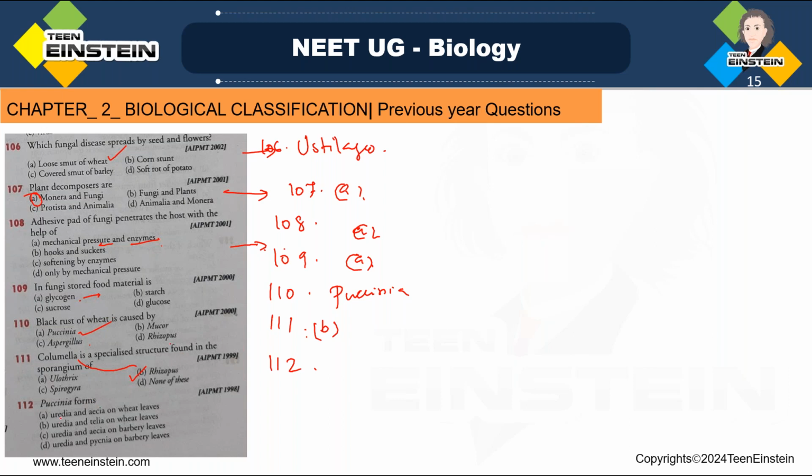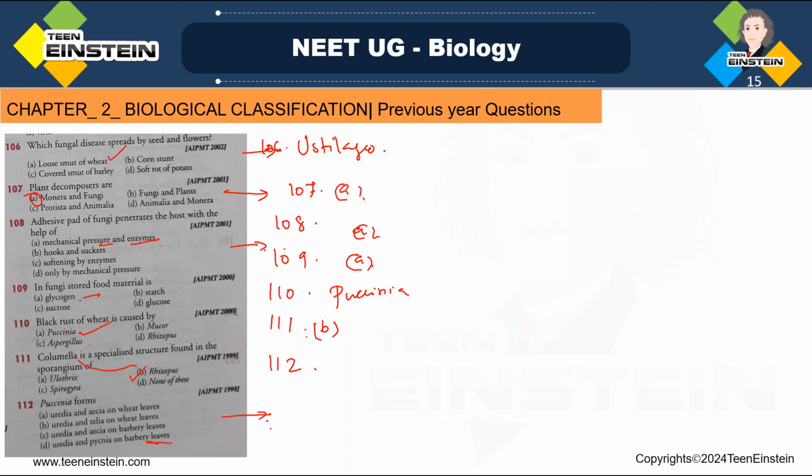Puccinia forms, first option, uredia and aecia on wheat leaves, then uredia and telia on wheat leaves, uredia and aecia on barley leaves, then uredia and pycnia on barley, sorry, barberry leaves. Okay, barberry leaves.